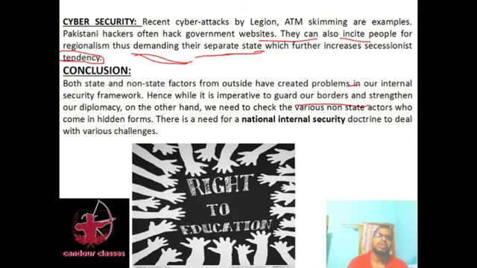The right to education is part of our fundamental right under Article 21.